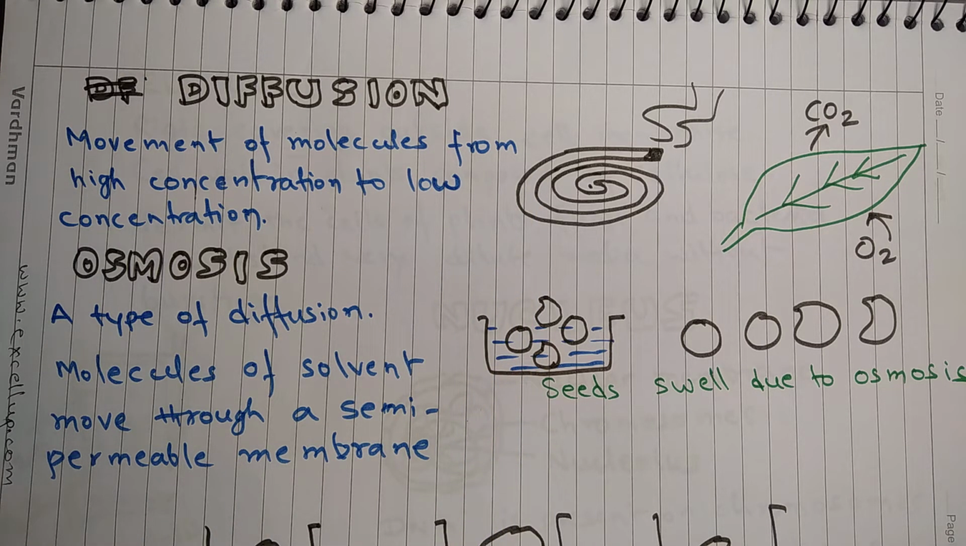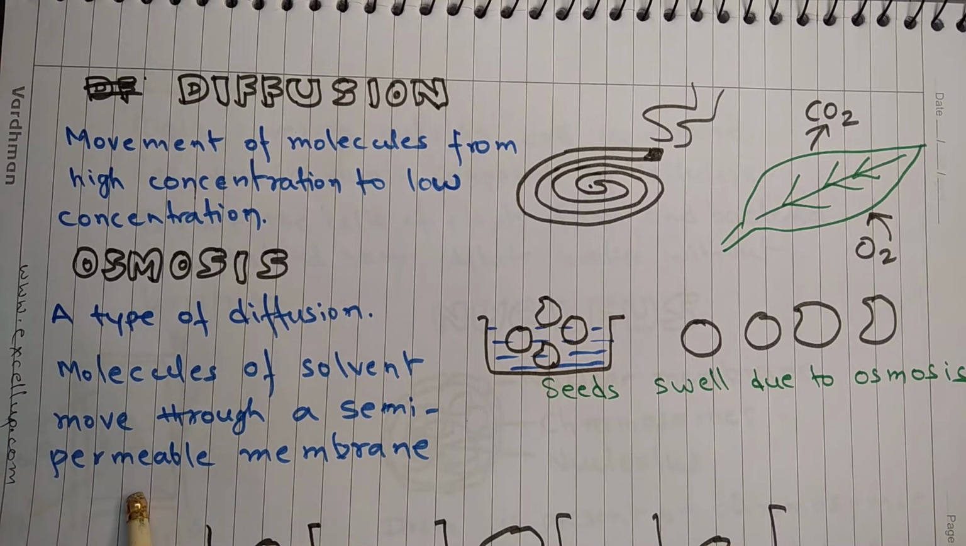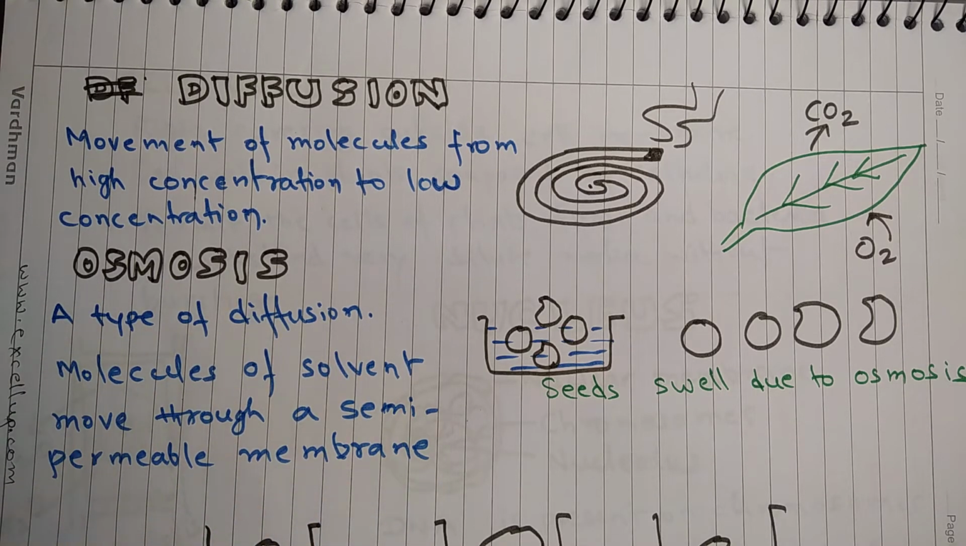Diffusion is about movement of any molecule, any kind of molecule. In case of osmosis, what happens? Molecules of solvent move through a semi-permeable membrane. So when the movement is only about solvent molecules, then we call it osmosis. An example of osmosis can be numerous in your day-to-day life.